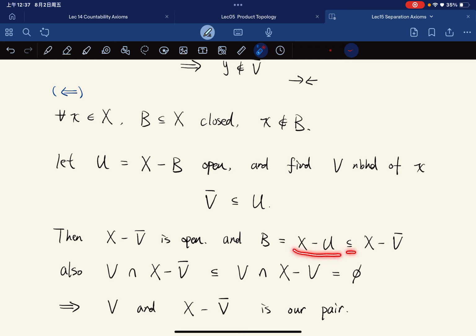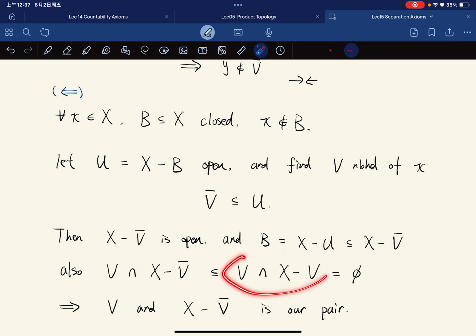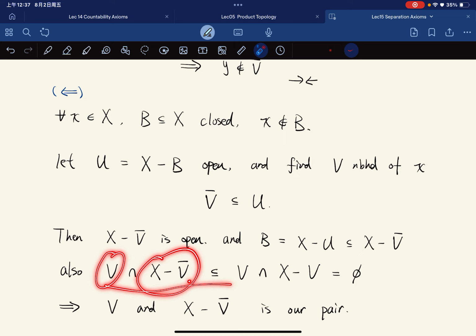X minus U is contained in X minus V bar, because if V bar is contained in U, then this follows. Also, V is in V bar, so X minus V bar is a subset of X minus V, exactly what we're saying here. And V intersect X minus V is definitely the empty set, so V and X minus V bar are disjoint.